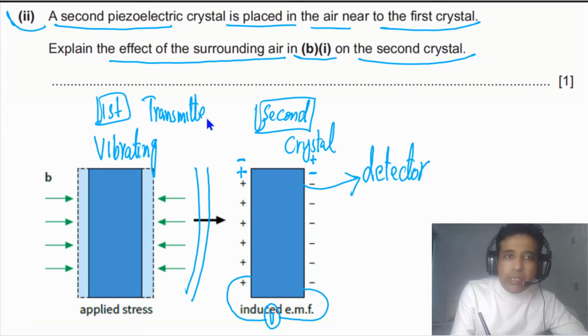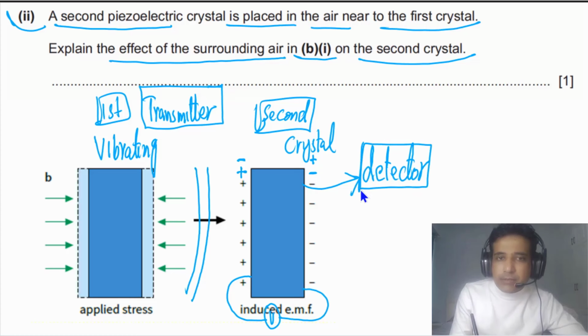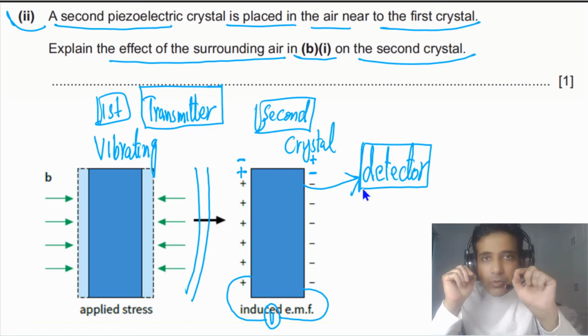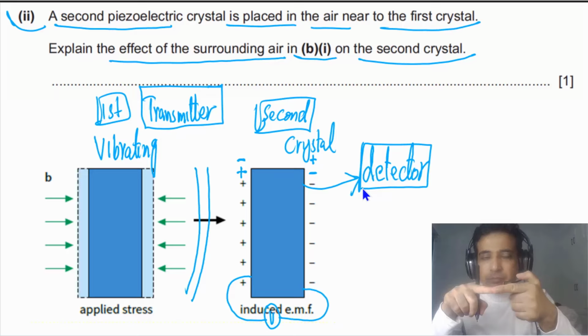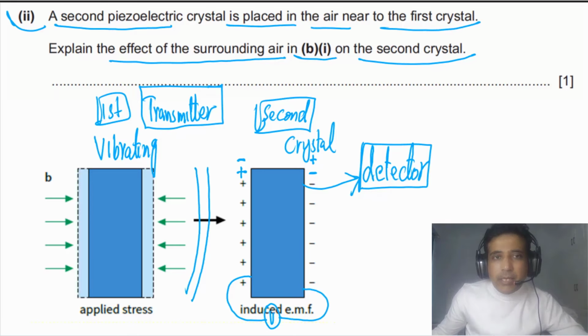The first crystal is acting like a transmitter, and the second crystal is acting like a detector. That's the reason in an ultrasound probe, we only use one piezoelectric crystal that acts like a transmitter, and then the same crystal also acts like a detector. And for this question, just 1 mark. If you write down this point, you will get 1 mark.